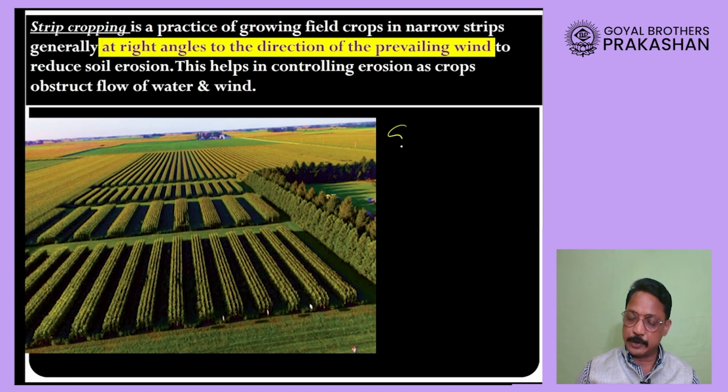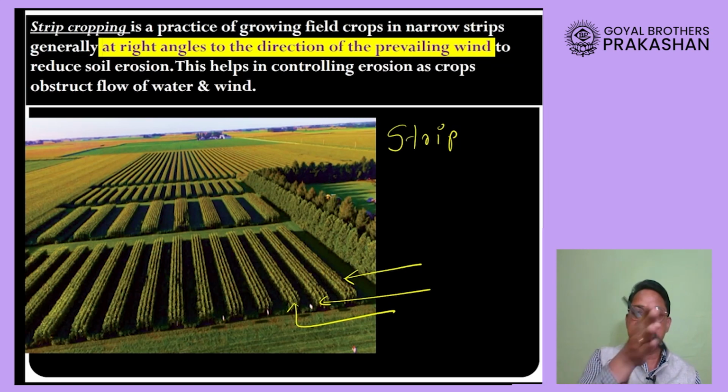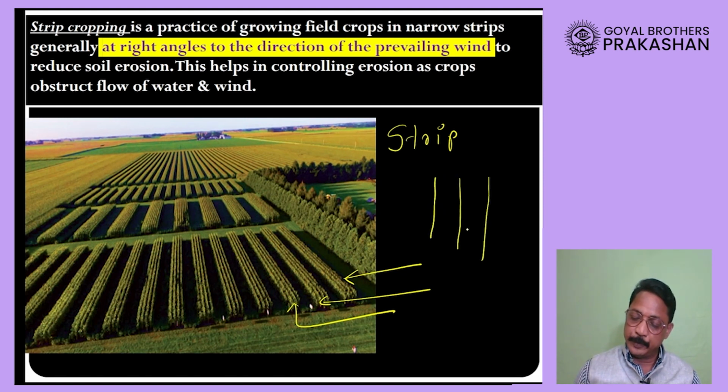Now second one I was talking is strip cropping. Now if you look here, look at these crops which are grown here, and you will find them that they are grown in a line parallel to each other. But while making them, a care is taken that the crop plantation is done perpendicular to the direction of wind. Suppose 1, 2, 3. These are the rows in which we are going to plant the crop.